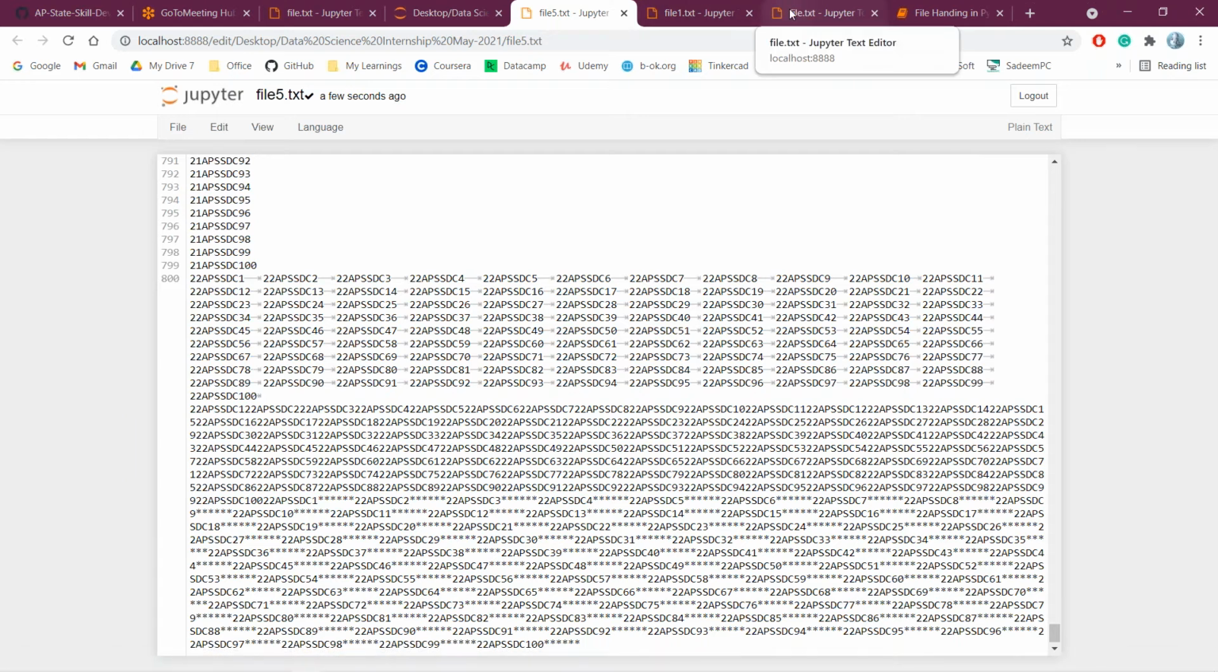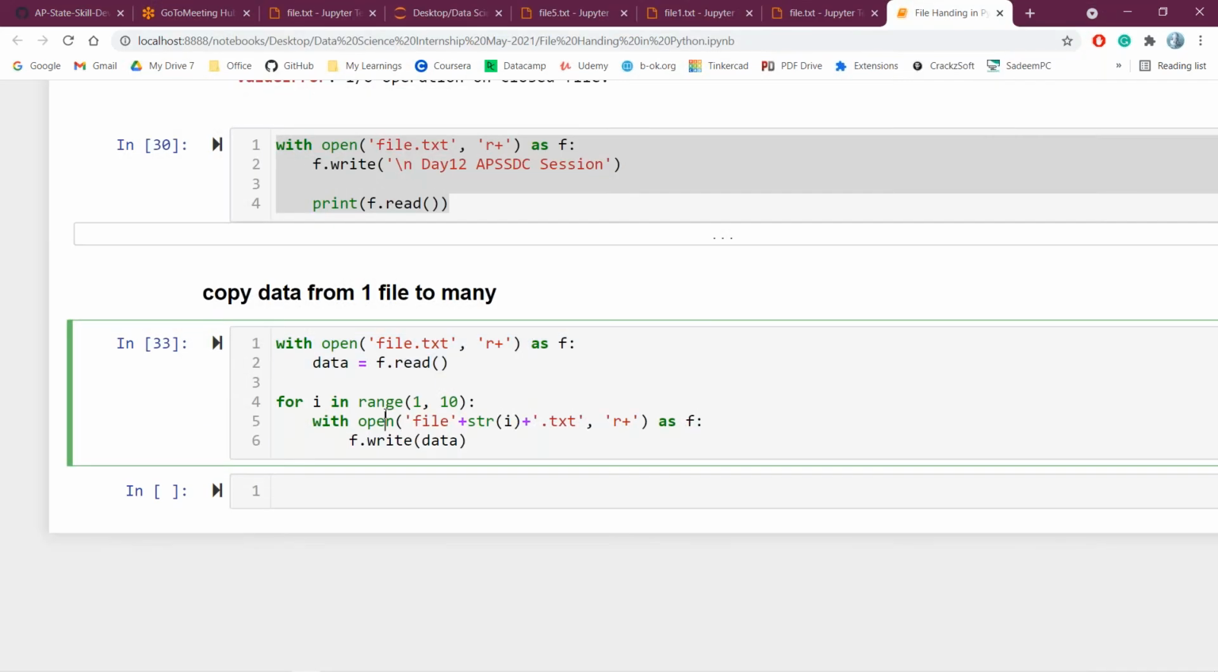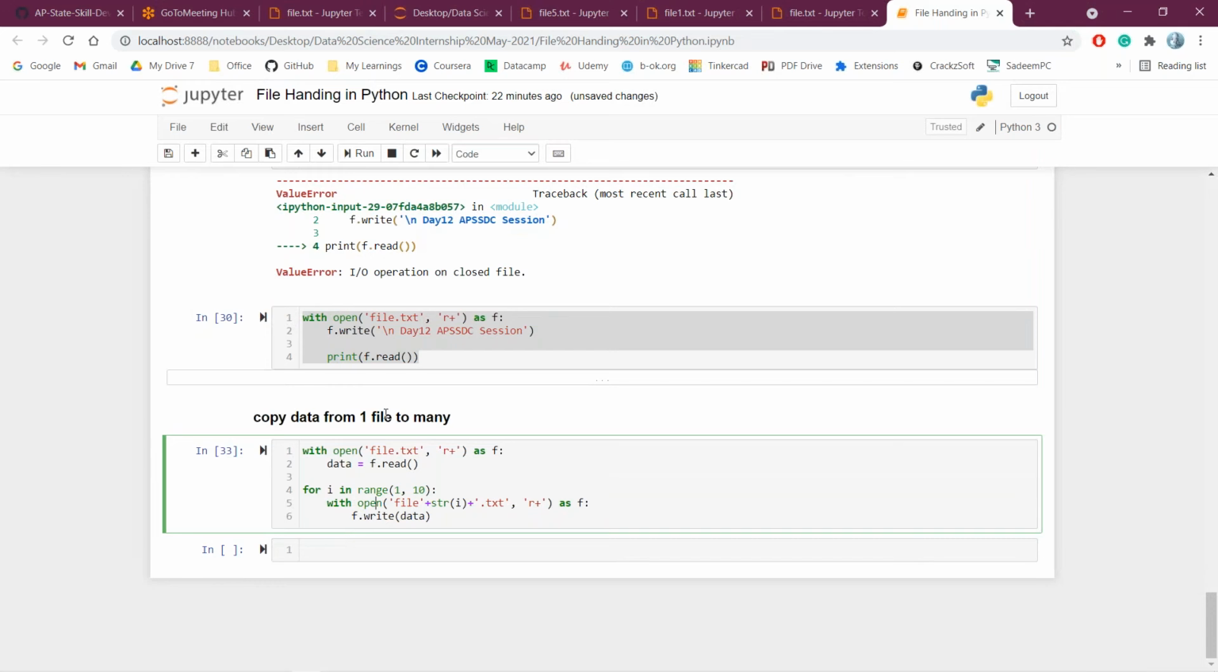Okay, so that's it for today. Is it clear to everyone till now? Is it clear to everyone? So we have discussed file handling today.